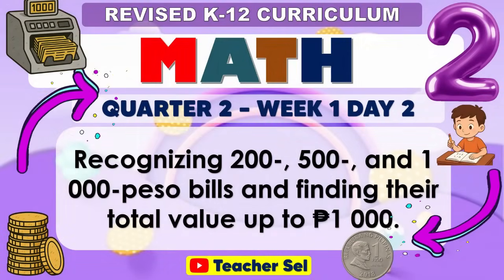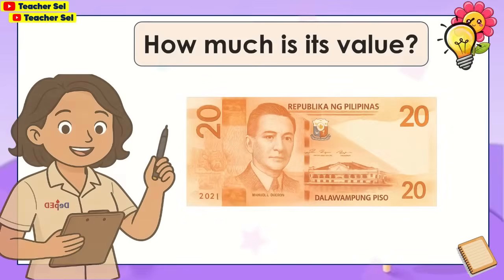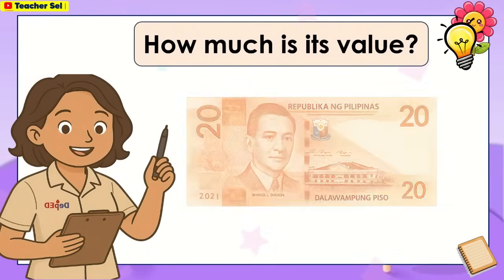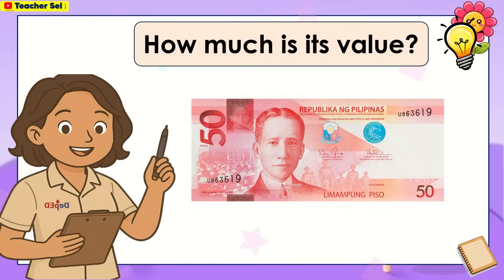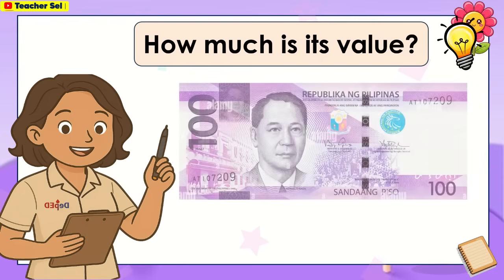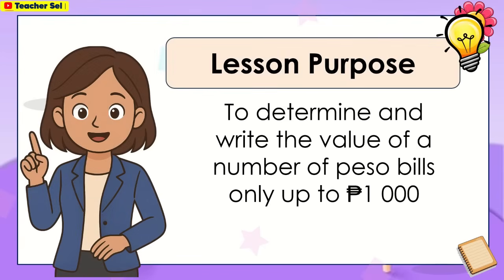For day 2, recognizing 200, 500, and 1,000 peso bills and finding their total value up to 1,000 pesos. How much is its value? You're right, it is 20 pesos. Next picture. Very good, it's 50 pesos. Next, 100 pesos. Our lesson purpose is to determine and write the value of a number of peso bills only up to 1,000 pesos.